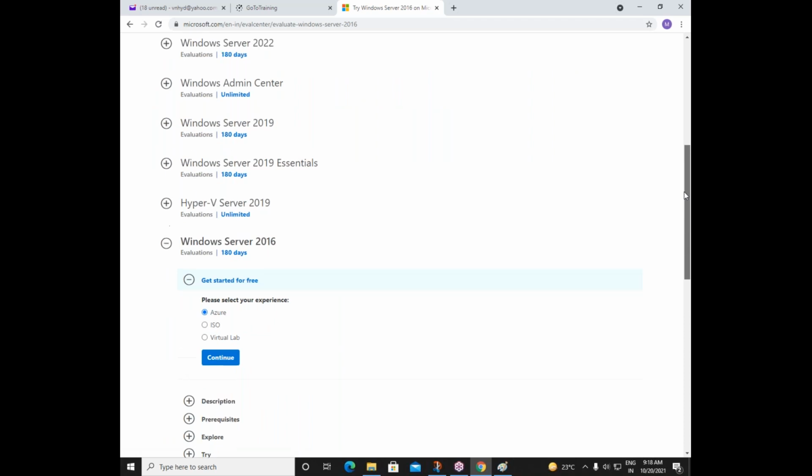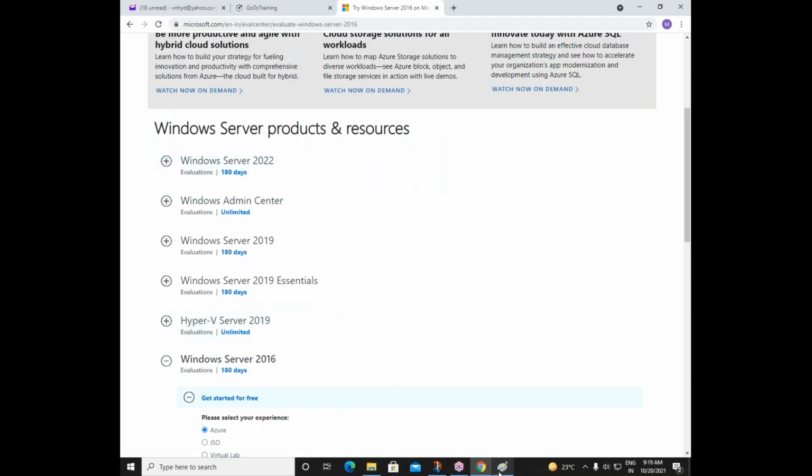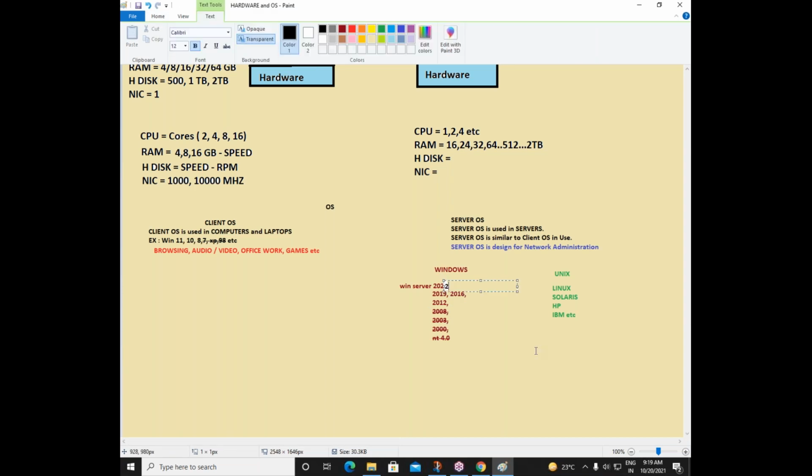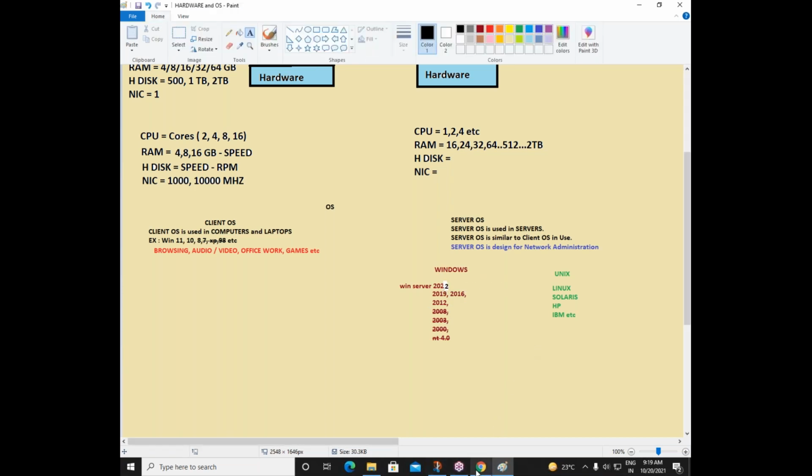It is 22 actually. I said 21 here by mistake. So this is not 21, friends. This is 22. Okay, so this is Windows Server 2022.